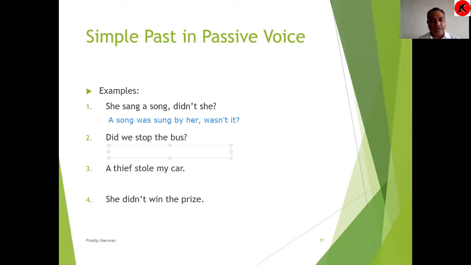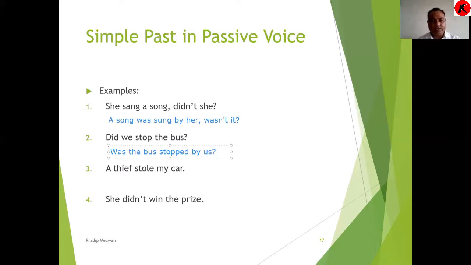And what did we stop? The answer will be the bus. So the bus is the object here. We will take the object to the front, the bus, but before that we have to maintain the question like a question. So here we will write: was the bus stopped by us?